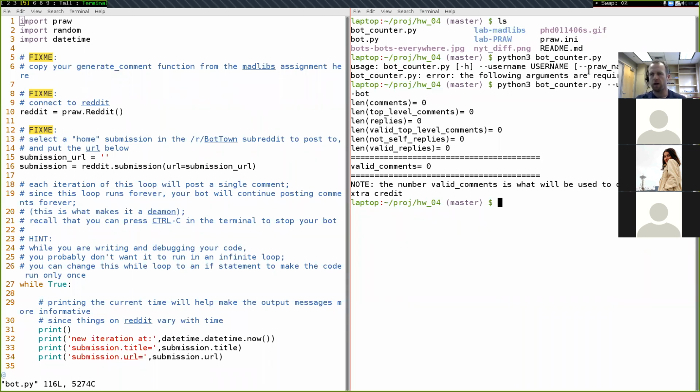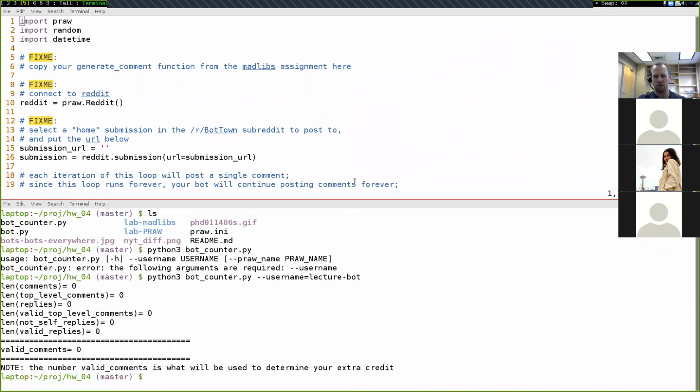There's a question in the chat about what exactly I typed to the right of botcounter.py. I'll adjust my screen so maybe it's easier to see. This is the command that I typed: python3 botcounter.py --username=lecturebot. I put lecturebot because that is the name of the bot that we're working with today, but you should use your particular username right there.